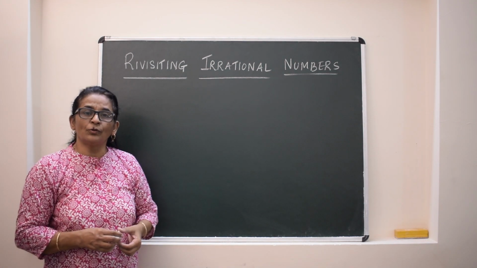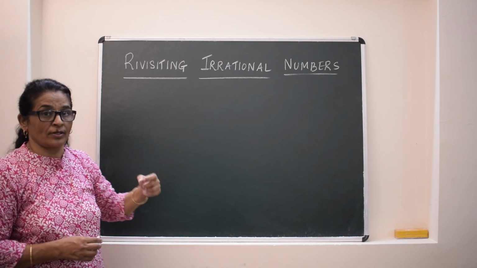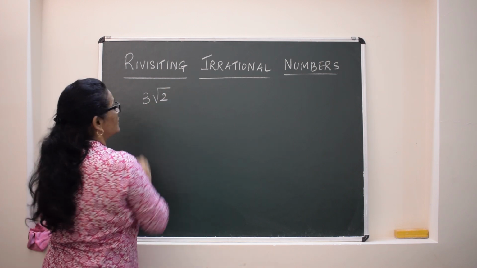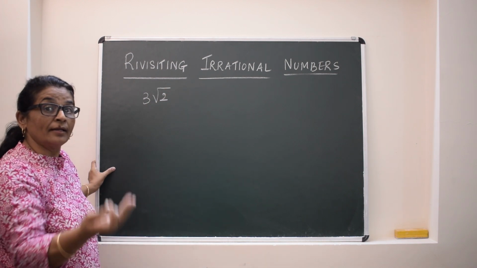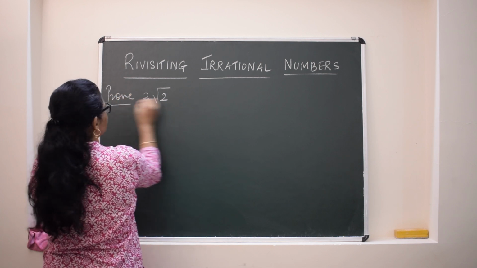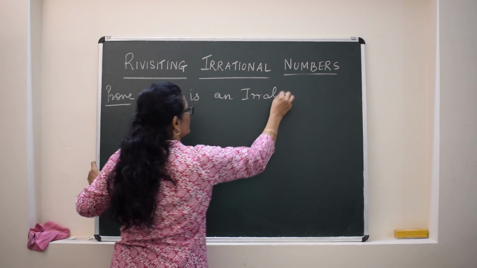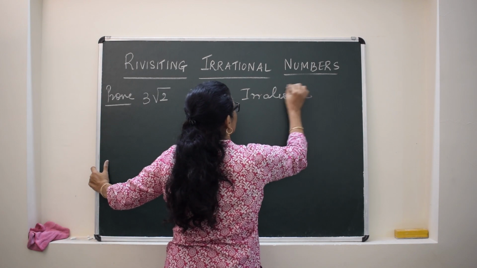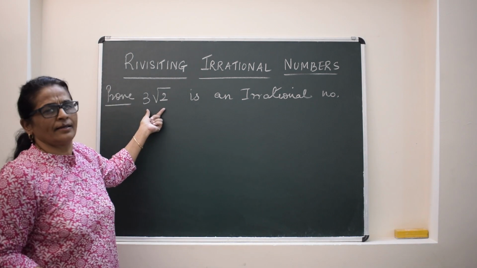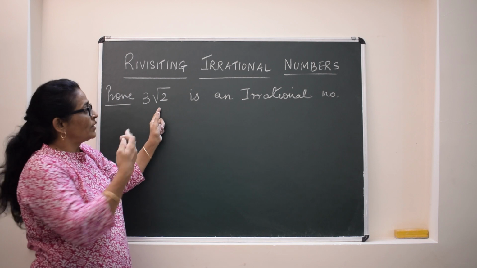We can also prove combinations of numbers as irrational. For example, if it is asked, prove that 3 root 2 is an irrational number. In a simple way, we can say rational into irrational is irrational, but no. What are we going to do?